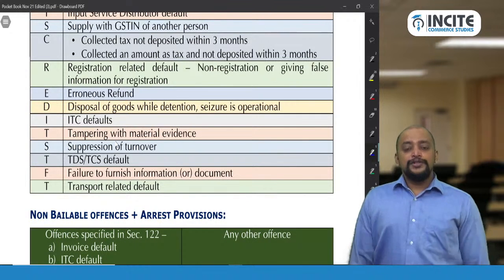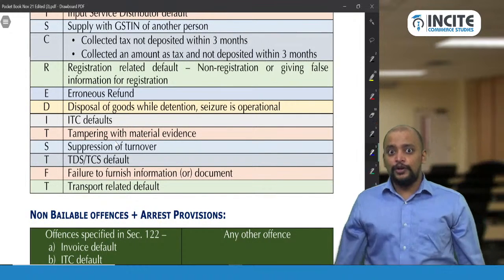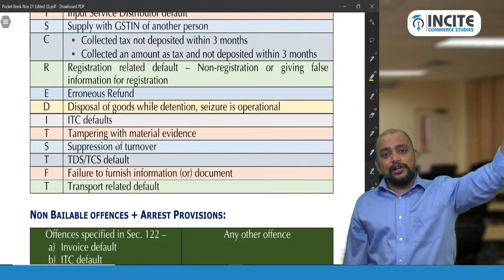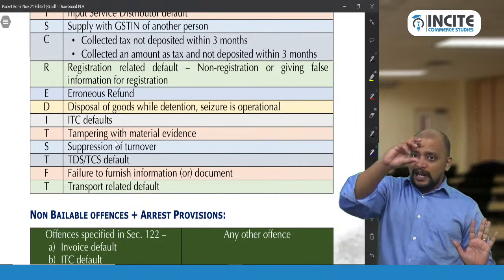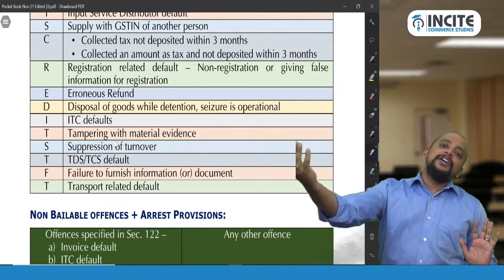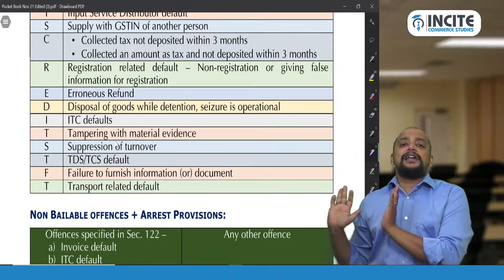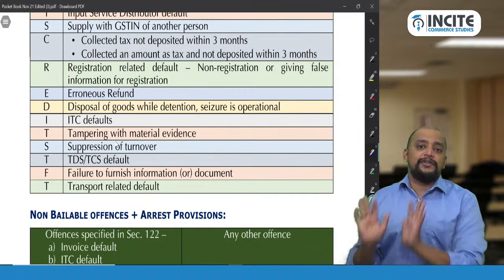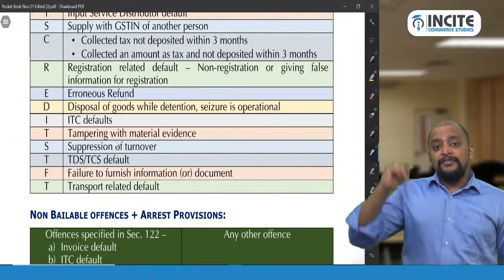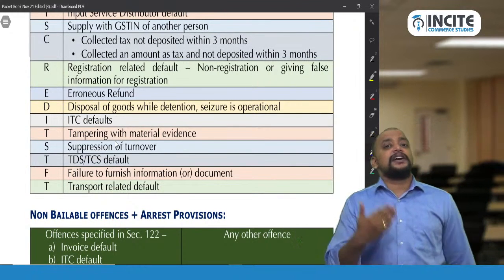Then last TFT. So T for TDS or TCS default, F for failure to supply information, and last T, transport related default. So these defaults, you don't have to learn by heart. You should just know that these are all the defaults that we have. So now they will give a situation. This situation will come in this list or not, you need to check. If the situation comes in this list, yes, penalty will be applicable under 122 subsection 1. And I am asking you to focus more on this because for imprisonment also these offences are very much useful.